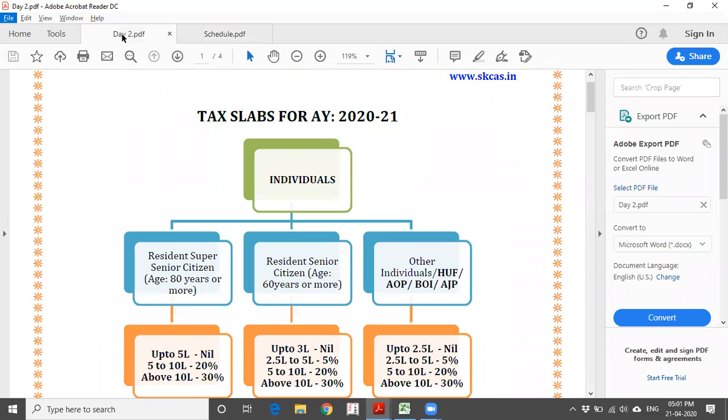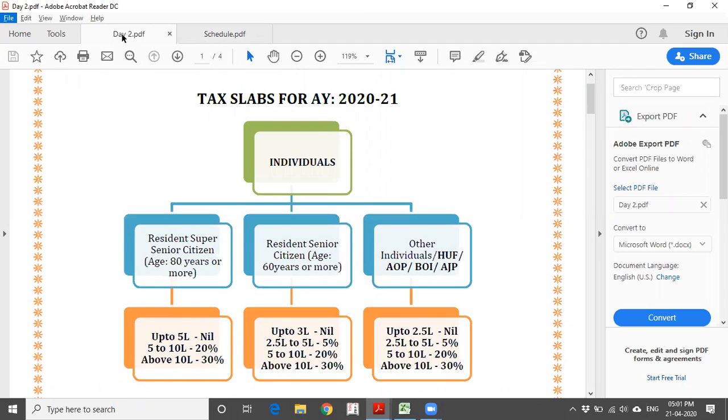See, yesterday we discussed what types of persons there are. Each person will have a different type of tax rate. So let us start one by one, with individuals. The tax slabs I am discussing now relate to assessment year 2020-21, that is, financial year or previous year 2019-20.